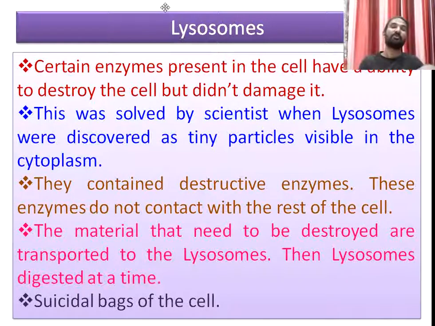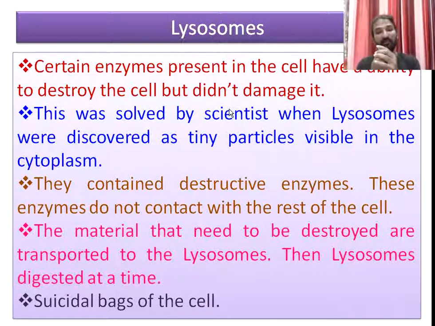These are called lysosomes. This was solved by scientists when lysosomes were discovered, tiny particles visible in the cytoplasm, and these tiny particles mainly store hydrolytic enzymes. These hydrolytic enzymes are commonly called destructive enzymes, and they do not come into contact with the rest of the cell because they are enclosed in vesicles, or round-like structures. In these round structures, different enzymes are present, and these enzymes do not contact the rest of the cell.